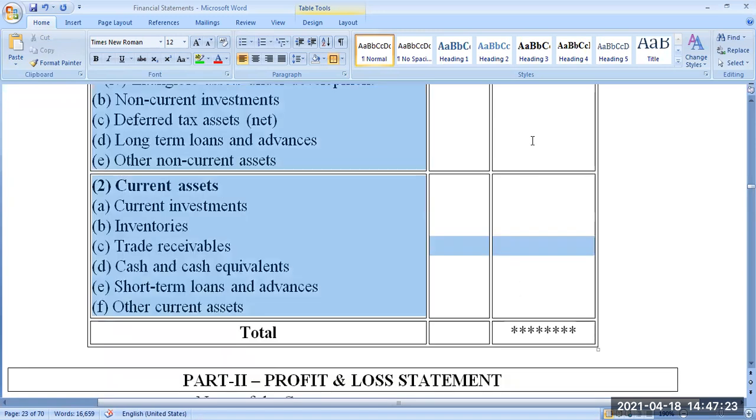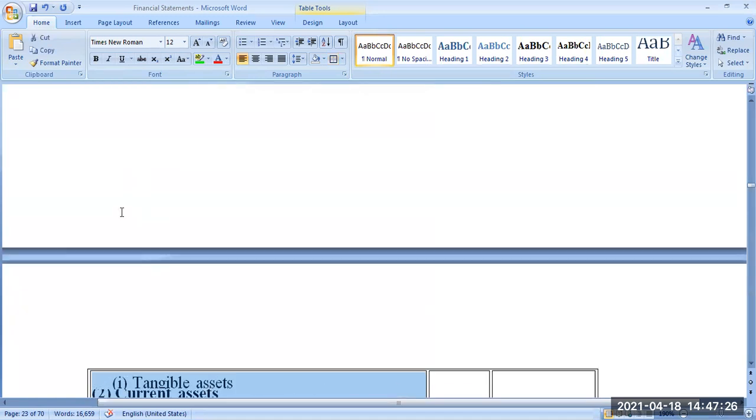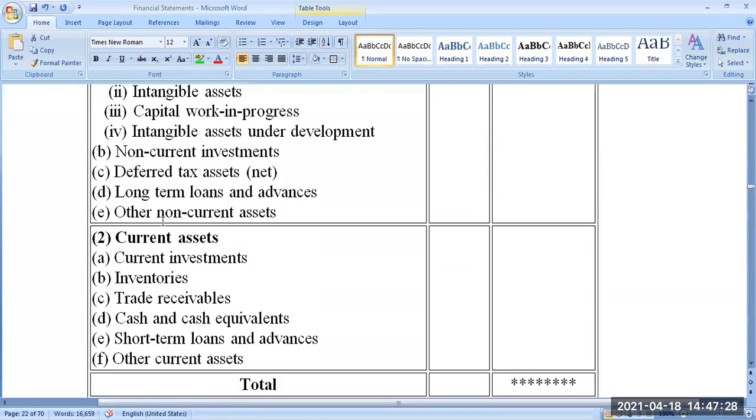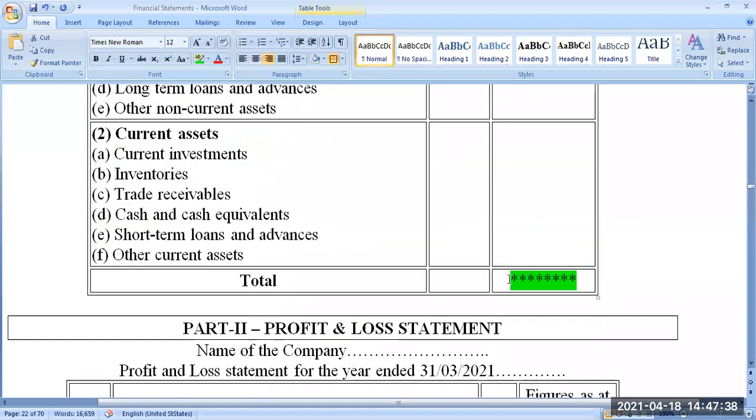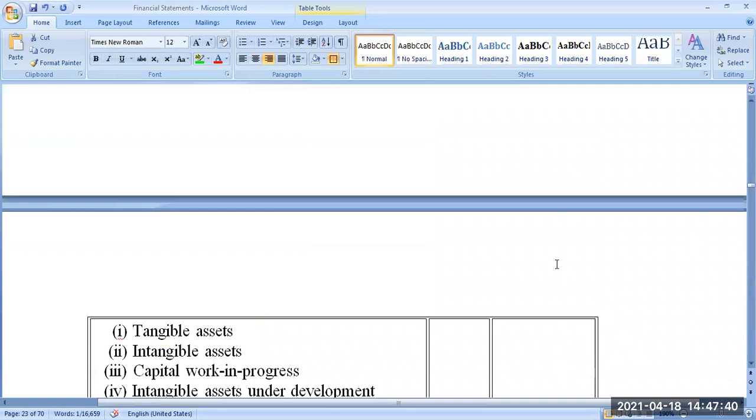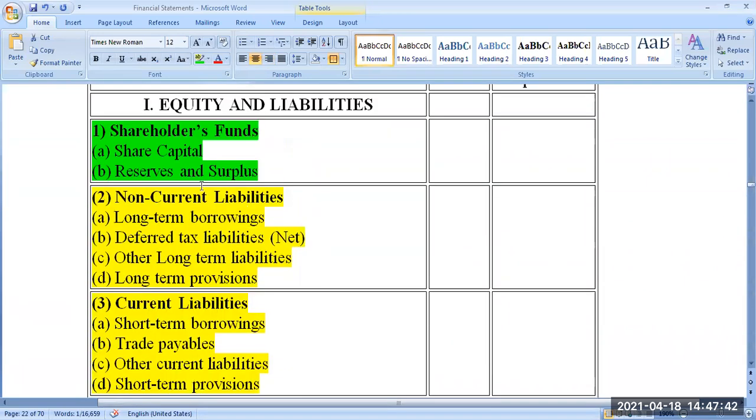Then if you take the total of these, 1 and 2, non-current and current, you will get the same amount as what is there in equity and liabilities. The same amount should come here also after taking the total. Okay, this is how you have to prepare the balance sheet.